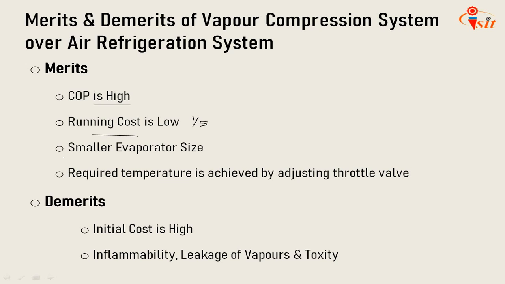For the same refrigerating effect, the size of the evaporator is very small. Smaller evaporator size is there. The required temperature of the evaporator is achieved by adjusting the throttle valve of the same unit. So these are the merits of the vapor compression system over the air refrigeration system.